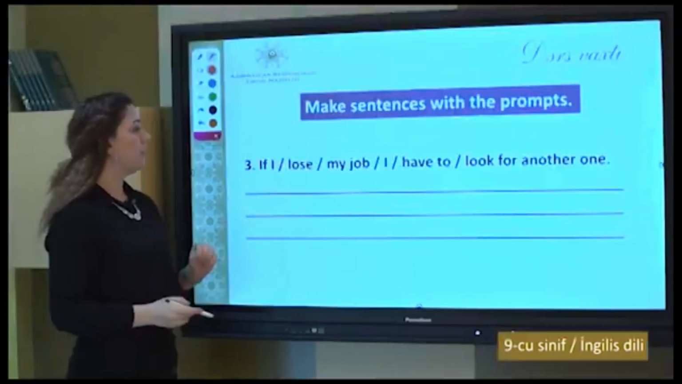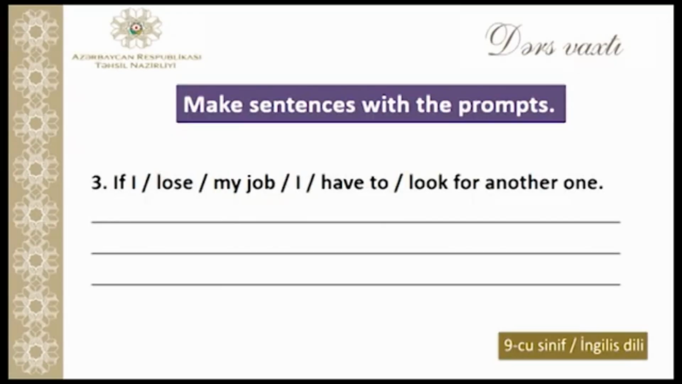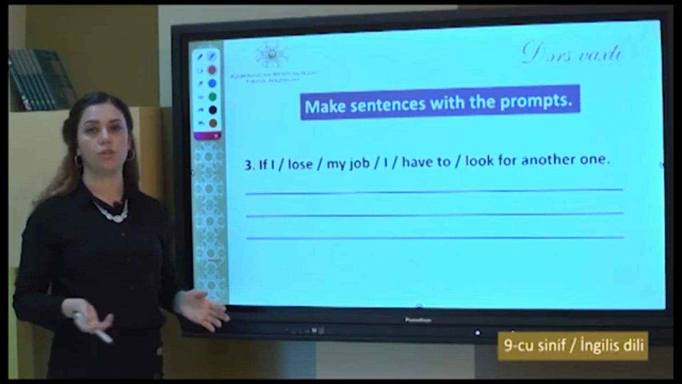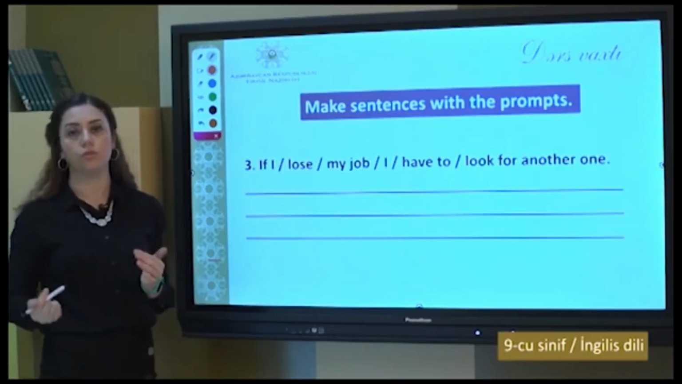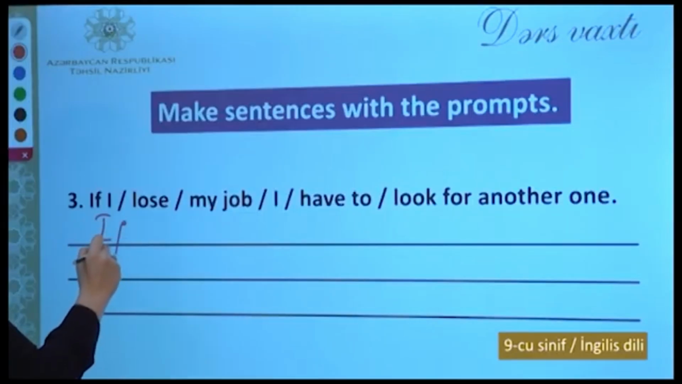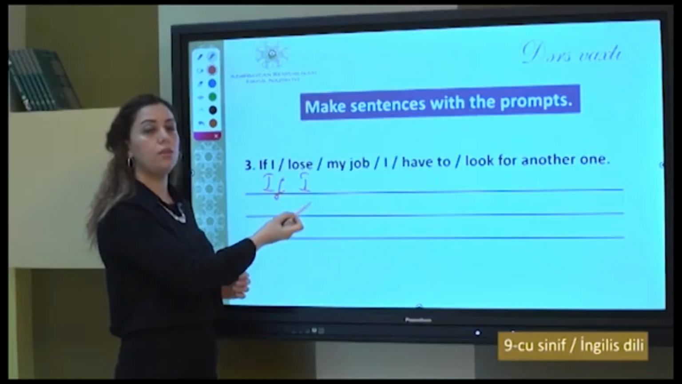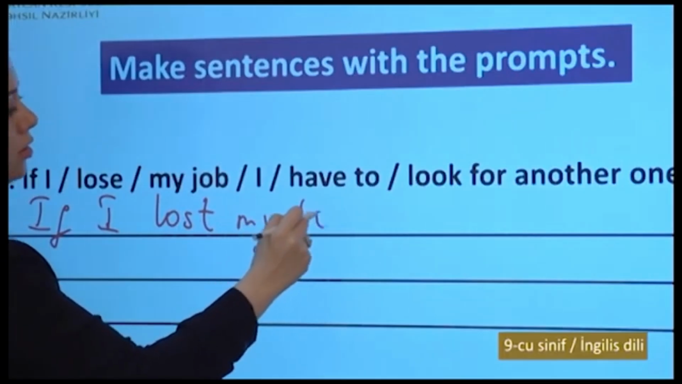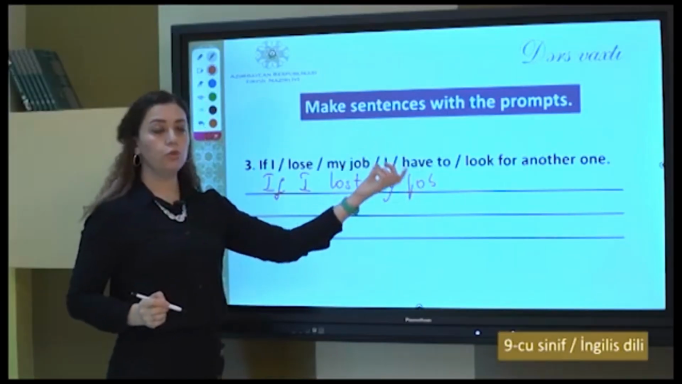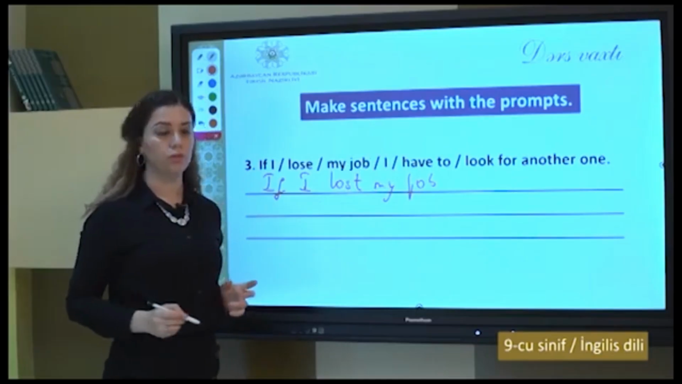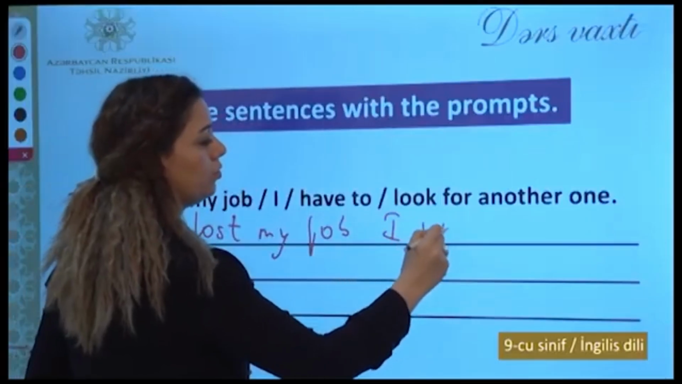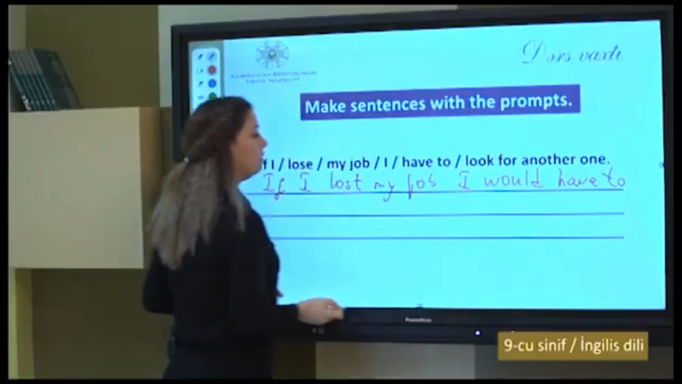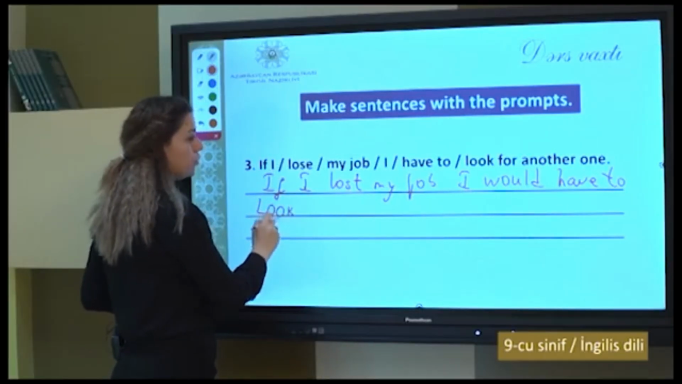Next one, if I lost my job, I would have to look for another one. It's also second conditional, unreal situation. I didn't lose my job. I am just telling, if I lost, I would. So let's write: if I lose, we will say lost because we need past simple. If I lost my job, I would have to look for another one. I have to use would here.